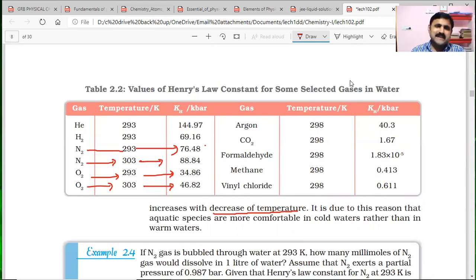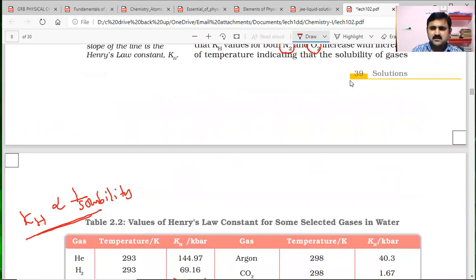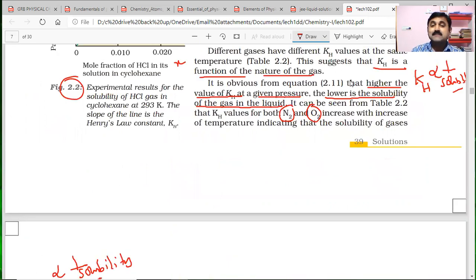Why does the solubility of the gases increase with the decrease in temperature? KH and solubility are inversely proportional. This is what was discussed: higher the value of KH at a given pressure, the lower the solubility of the gas in the liquid.